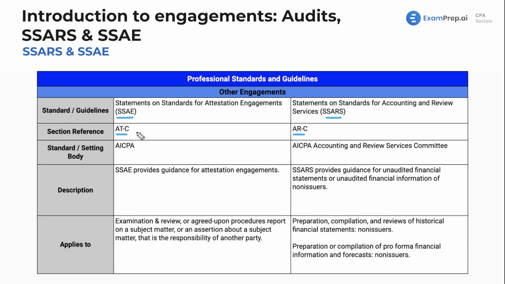Those prompts may be something like, you are a new auditor on this engagement, and you need to find a specific reference of something, and you need to find out how to conduct an engagement. You're going to need to look in the literature, and if you're an audit, you're probably not going to look in these sections because you're going to look in the auditing section. But let's say you are doing a preparation. Oh, I might look in this section for particular guidance on how to do that. And then you list out, oh, it's AR-C, subsection 2, paragraph 3, right? That sort of thing. So that's what we're dealing with here.